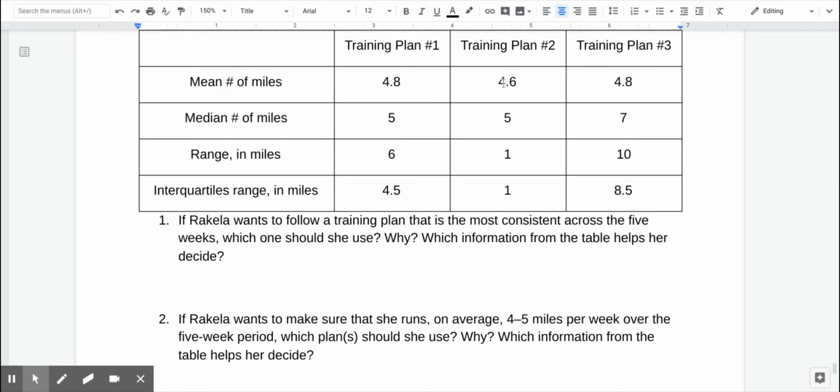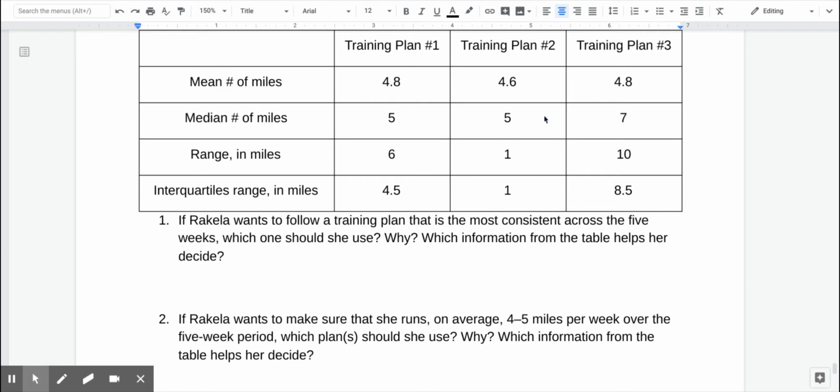Training plan 2, again, looks like the only one where she's going to run 4 to 5 miles every single week, because the range is so narrow, which means that each week will probably be right around the centers.